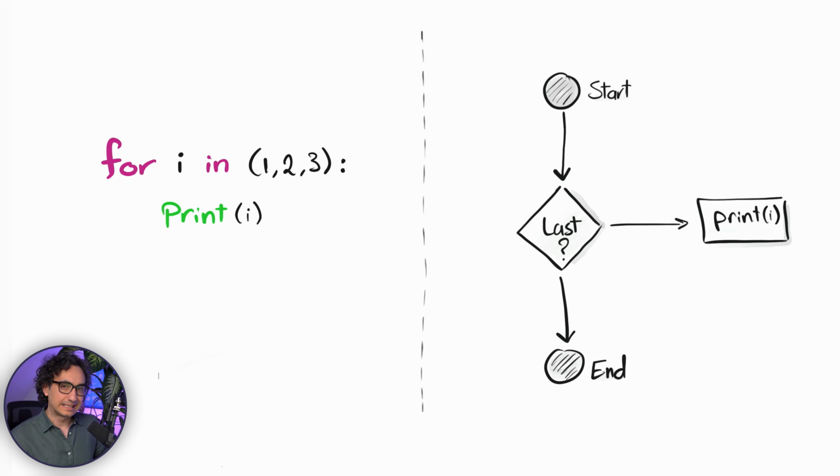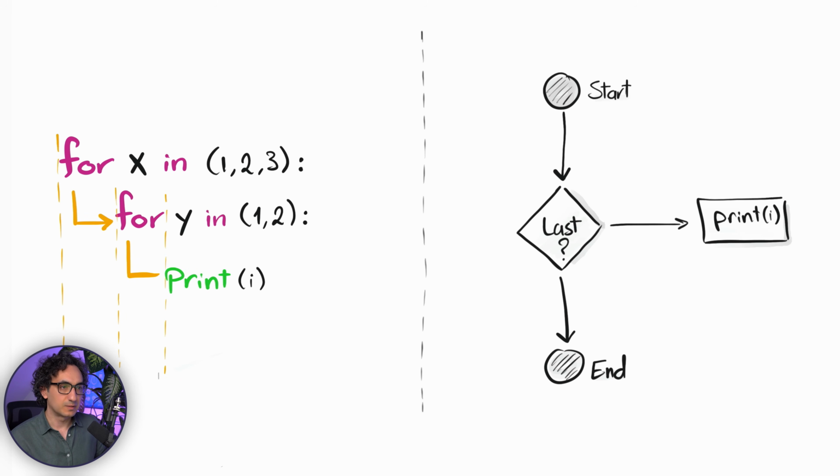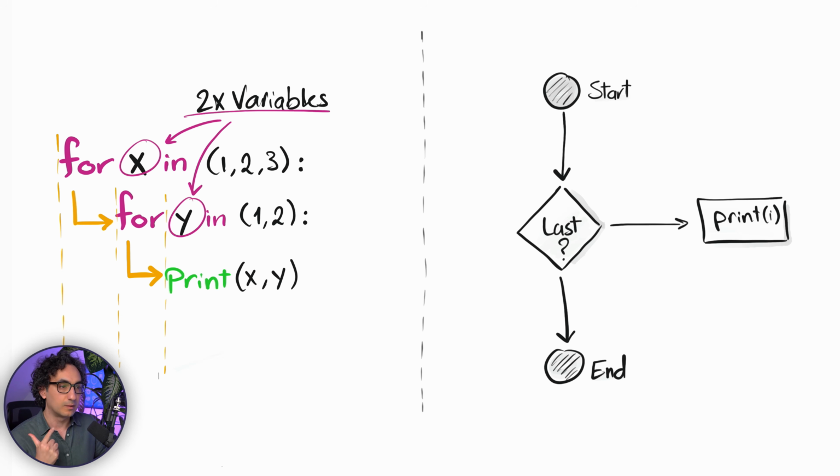Now we have this classical for loop, nothing fancy, we are just iterating through a sequence. Now in order to make a nested loop, we define a new for loop, but inside the first one. So for example, for y in a sequence like 1, 2. And let's call the first one x, so it sounds better. And with that, we are iterating through two loop variables, the x and the y, and we are printing both of them.